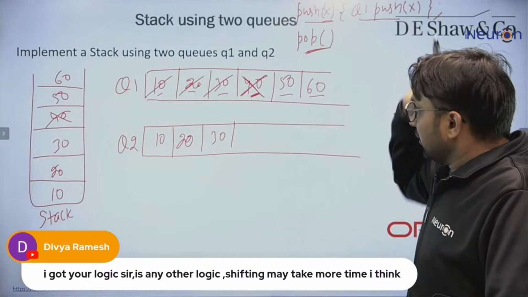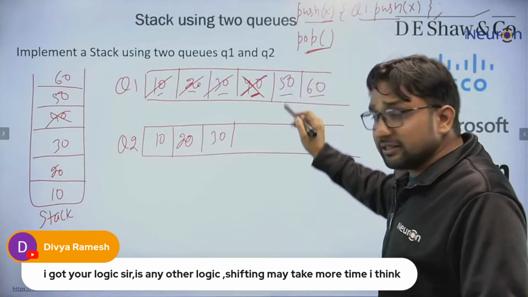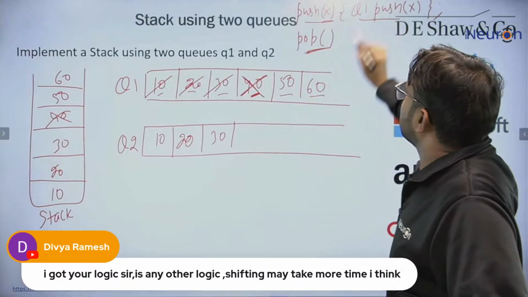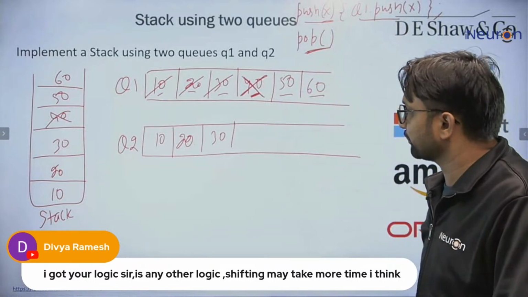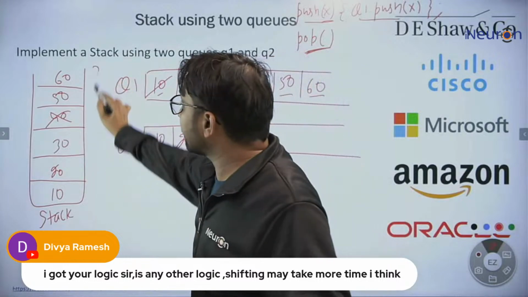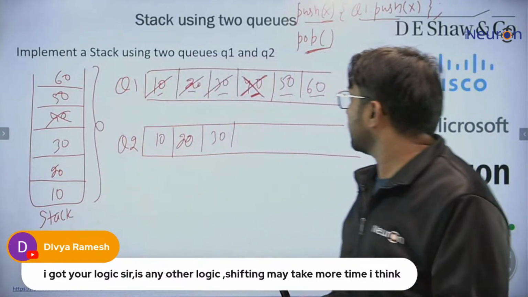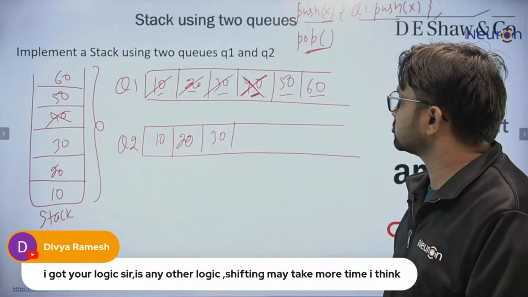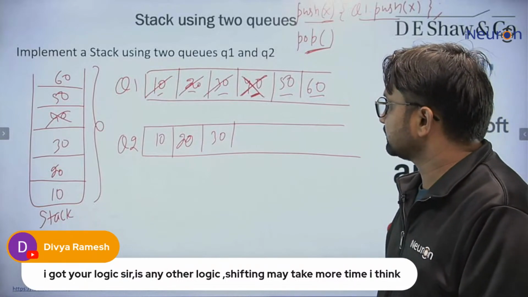If we are storing them here, see, this is the problem, because this is saying to simply insert in Q1. Now, if we want to delete an element, according to the stack, which element should be deleted? That should be deleted: 60.